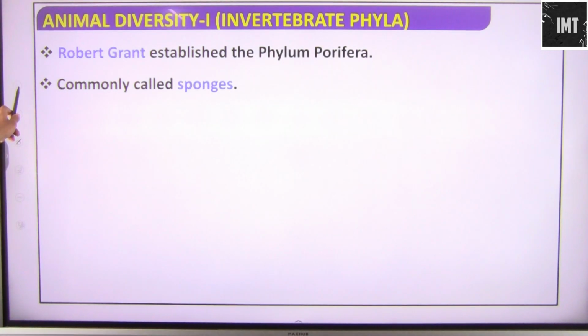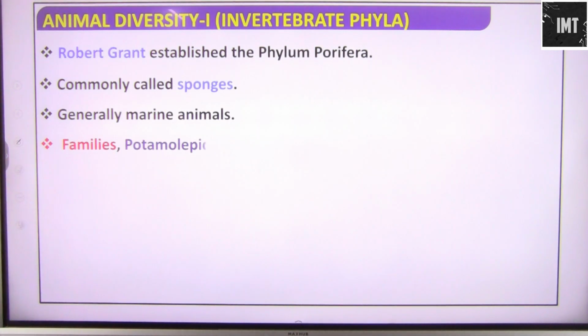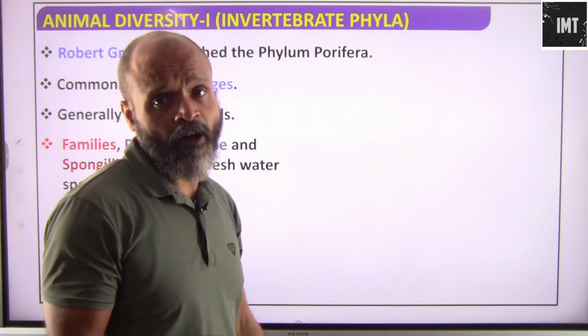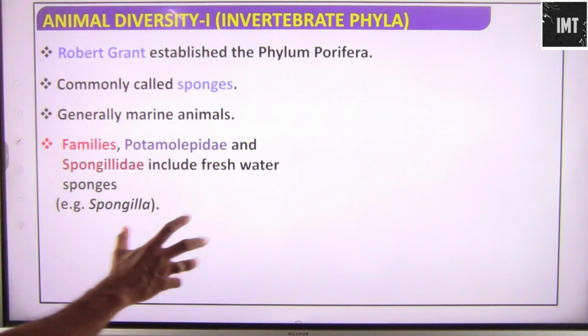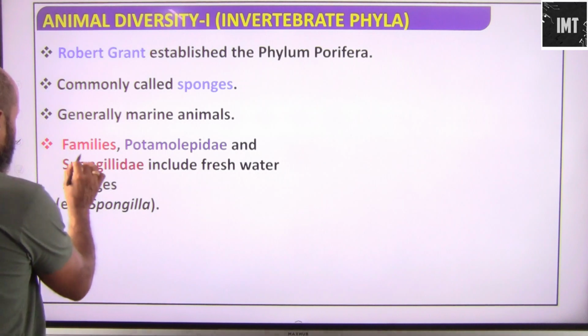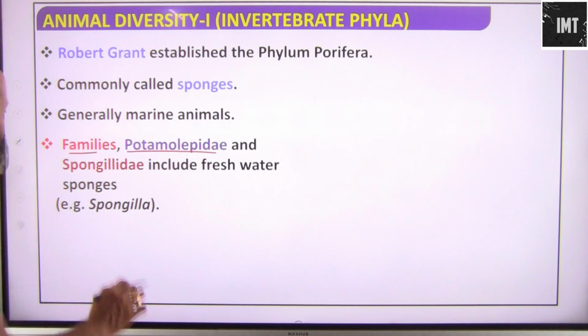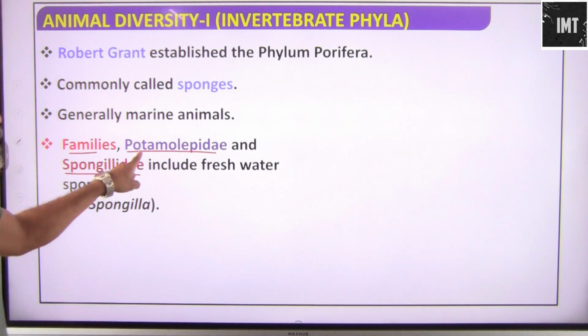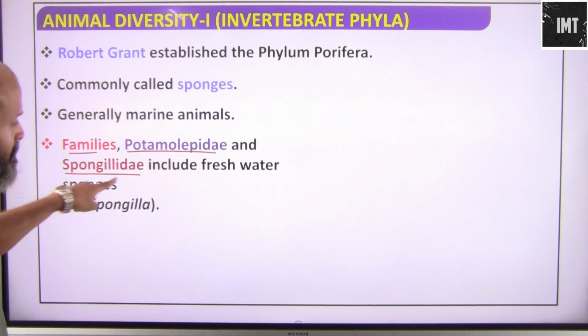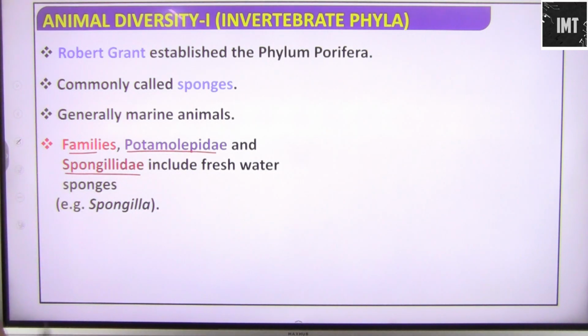Generally they are all marine animals, found in the marine environment. They are also found in fresh water. For example, these families that you see here, Potamolepidae or Spongillidae, are basically freshwater sponges.